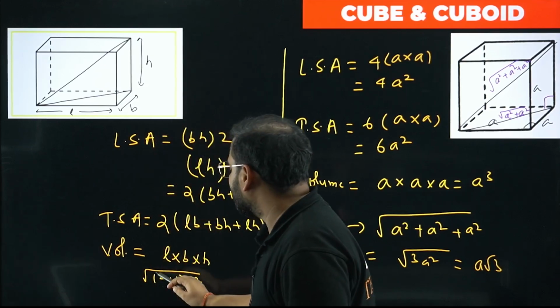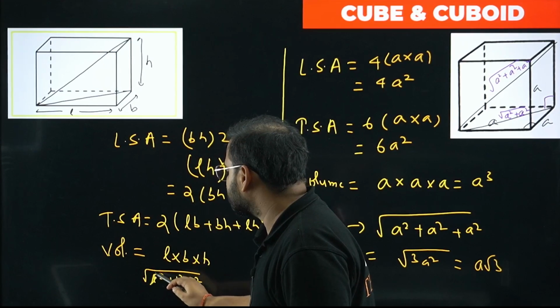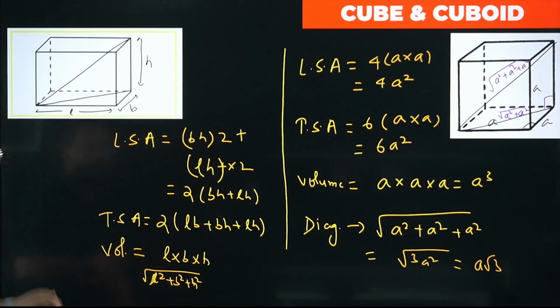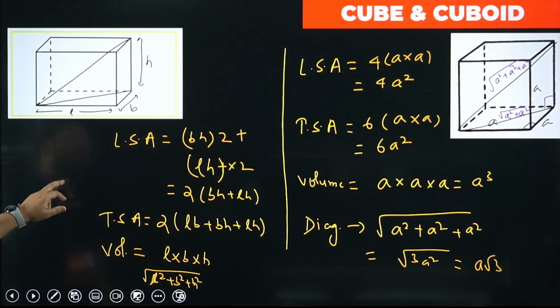Any doubt you have, let me know in the comment section. This is L square. Okay, I hope this is clear. So this is it for the formulas for cube and cuboids.